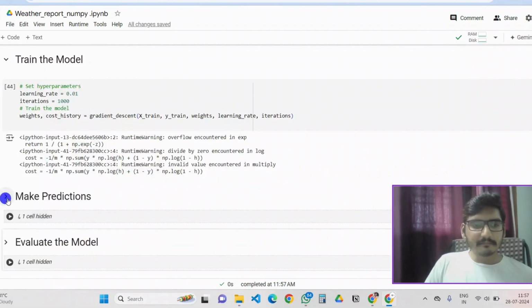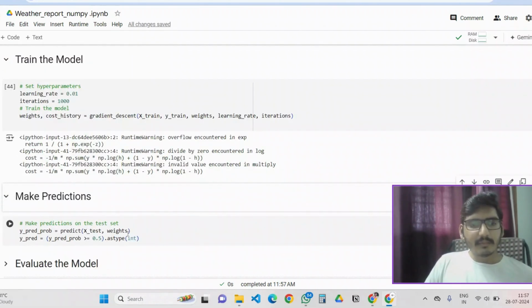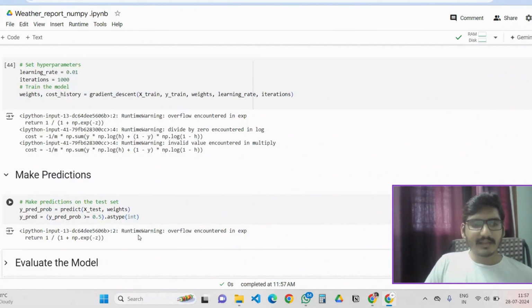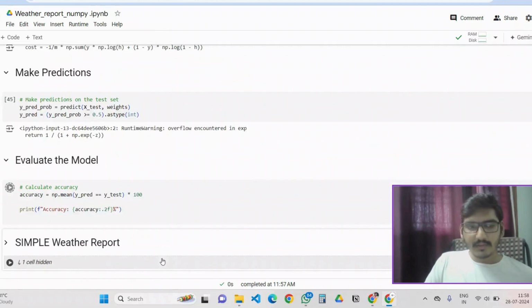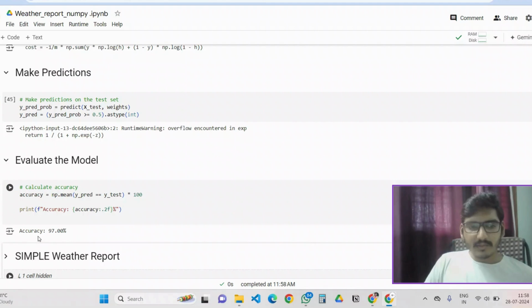After that, we should make predictions. This is the thing, prediction probability and y predict. After that we should evaluate the model. For evaluating the model, I take the mean of every prediction, so that the mean is in the form of a fraction like 0.75 or something like that, which is multiplied by 100 so that we can get accuracy. Let's see what is the accuracy of the model we have trained so far. The accuracy is 97.00%.